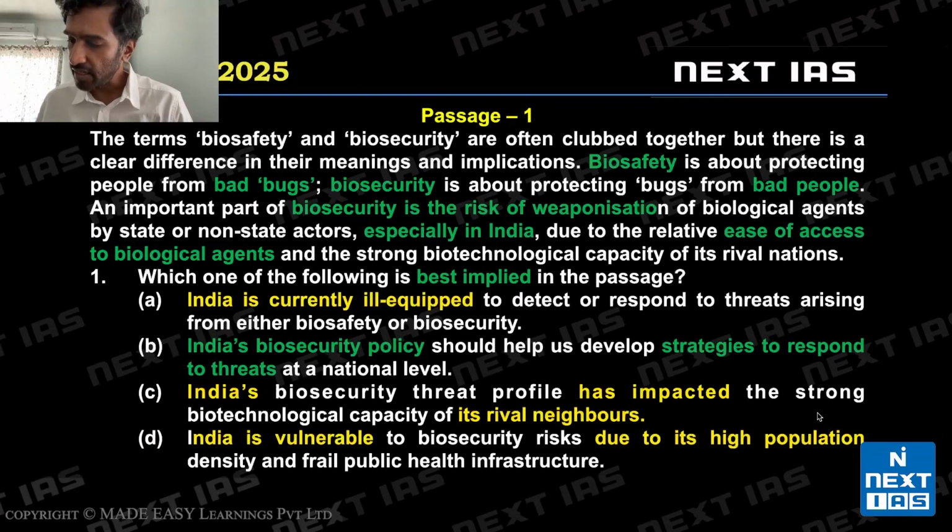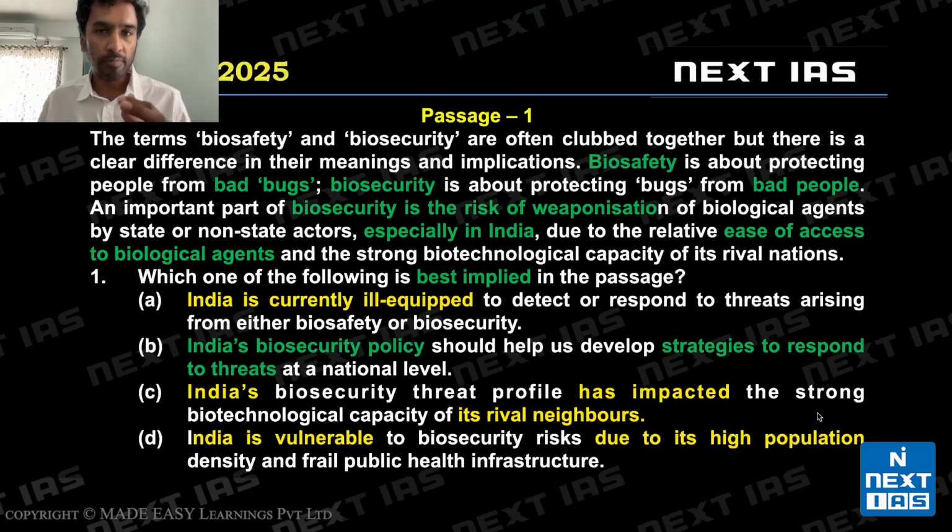C tells us India's biosecurity threat profile has impacted capacity of its rival nations. So India having impacted rival nations has not been discussed in the passage. India could be impacted by rival nations. Rival nations could act as a threat to India. This has been discussed. So option C is actually stating the opposite of what is stated in the last line. Again, a factual error. I've marked the exact words why option C is invalid. Option D says India is vulnerable due to its high population. Now we know this is obviously invalid.